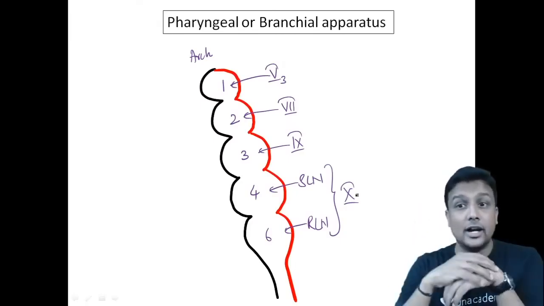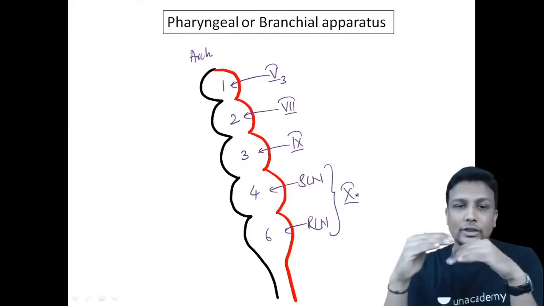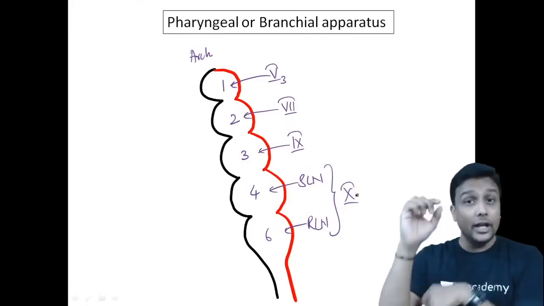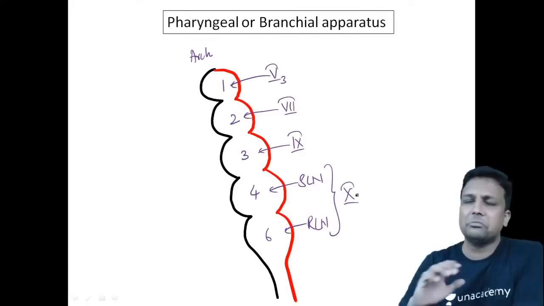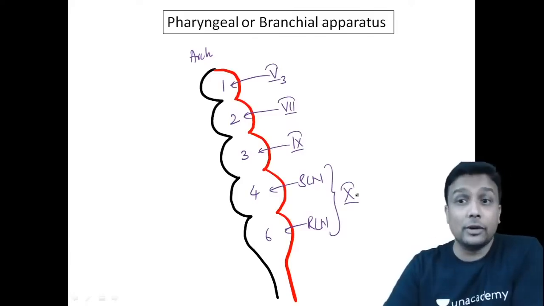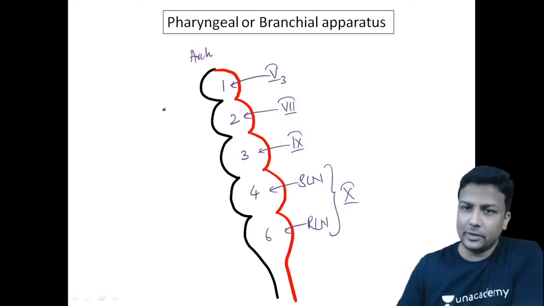Which nerve supplies the third arch? Glossopharyngeal. And now the fourth and sixth will be supplied by the vagus. If you remember this nerve supply here right now, my dear friends, no one can stop you from remembering the muscles derived. Which muscles will be derived?